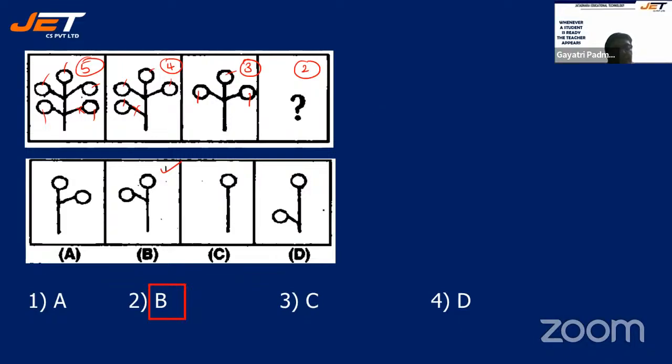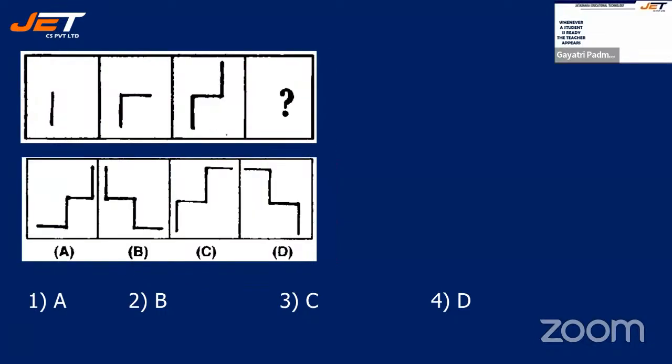Perfect. All right. Because only the right hand side is cut first, then only the left hand side. All right. So this is how you choose your correct option. All right, students. So actually, an attempt is being made to make you understand that mental ability is not very difficult. It's easy, provided you know how to find out which one is to be chosen. All right. Fine. Now see the next one.